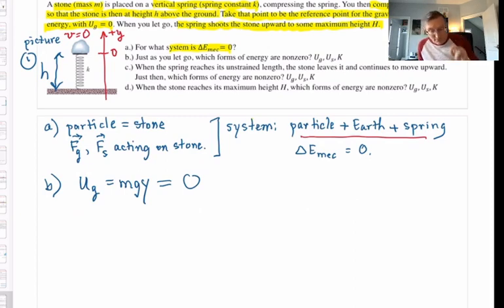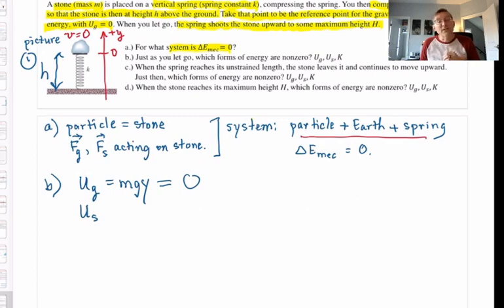Done with U grav. Next, U spring. Let's be clear about this: when do we have elastic potential energy in a system? The answer is very clear-cut. When we have a spring that is either stretched or compressed from its natural length, you have elastic potential energy, U_S.